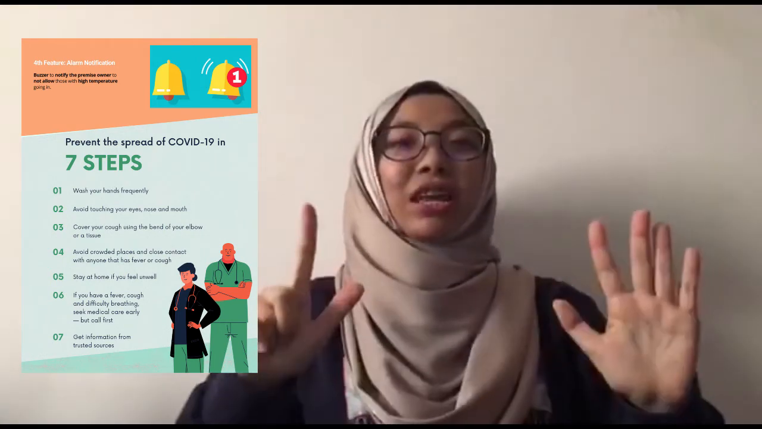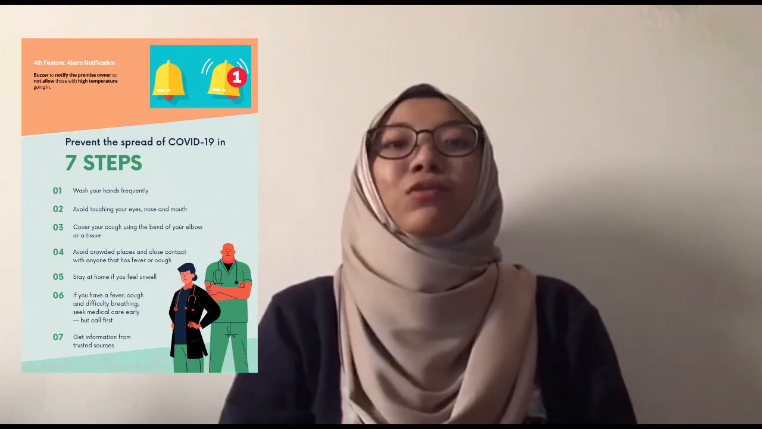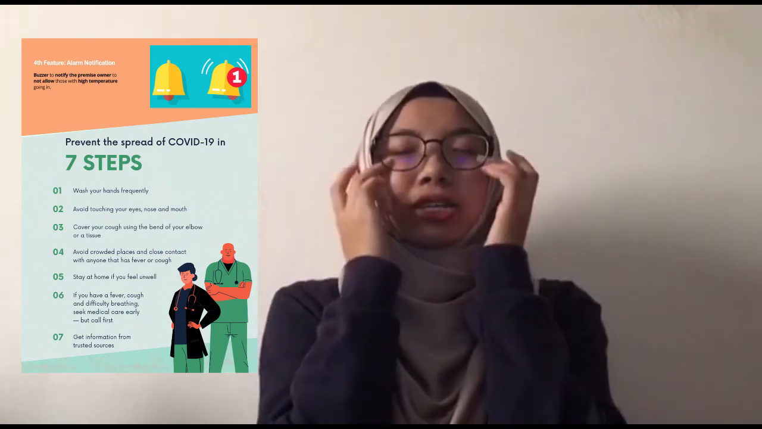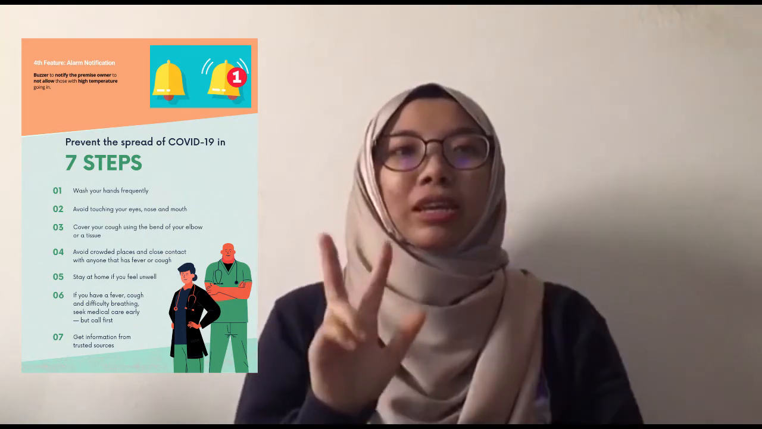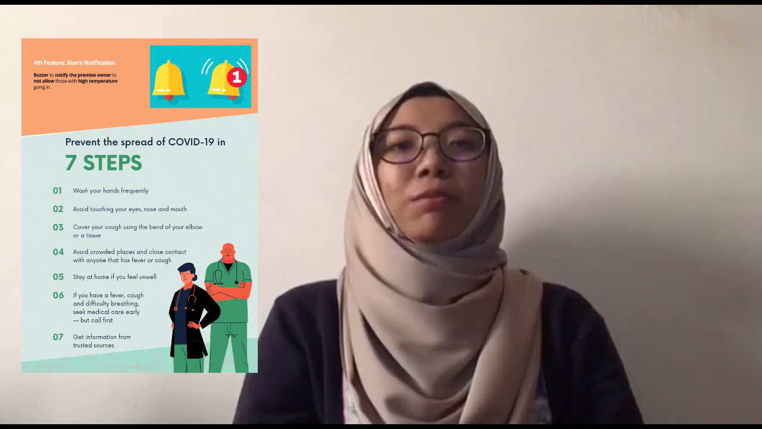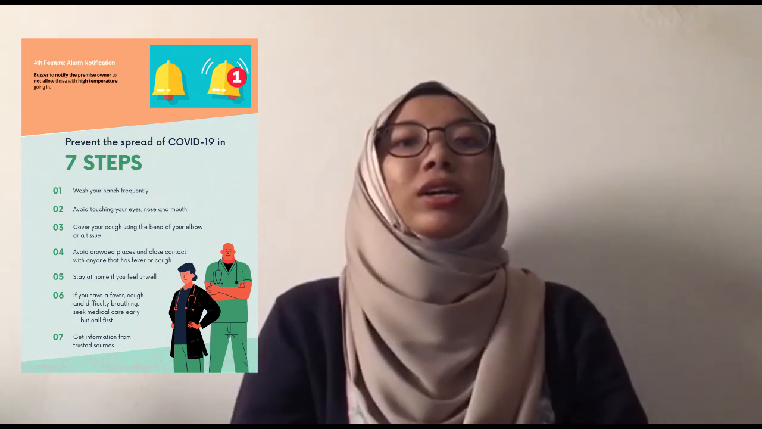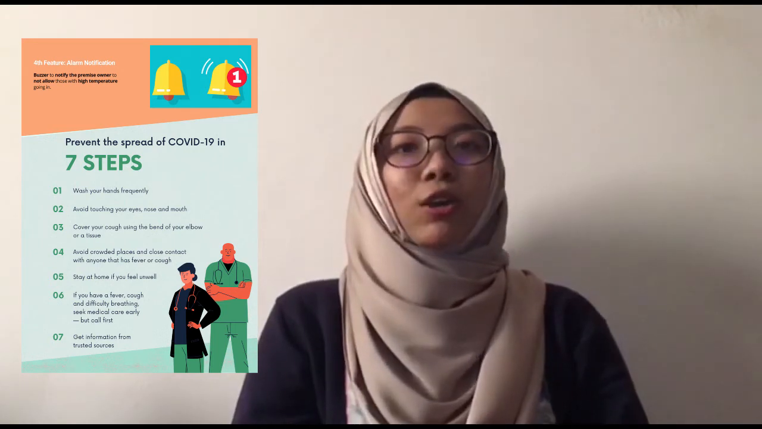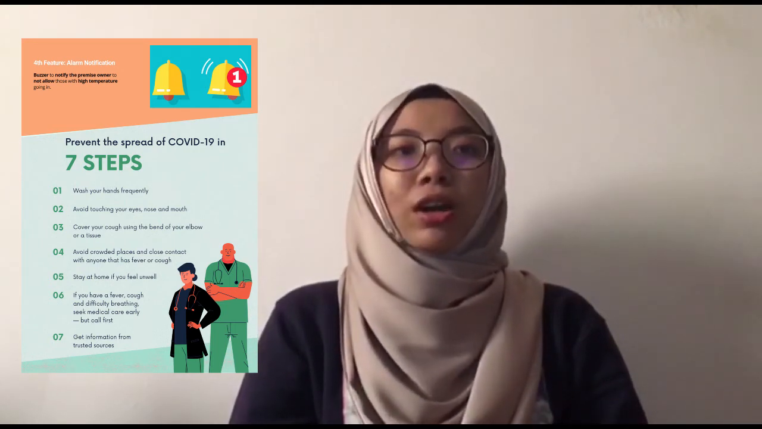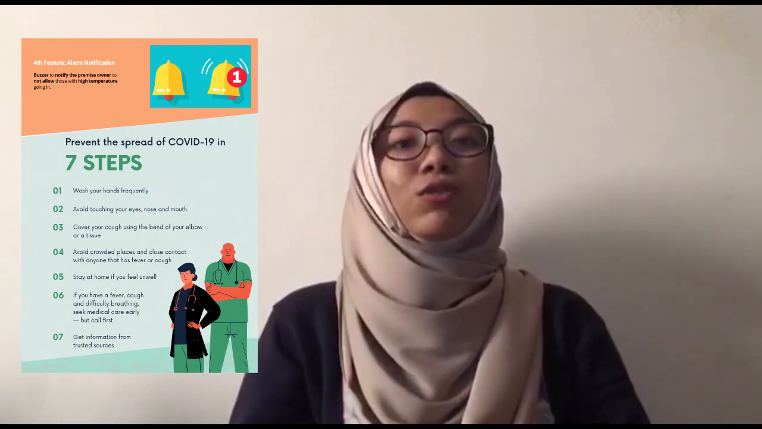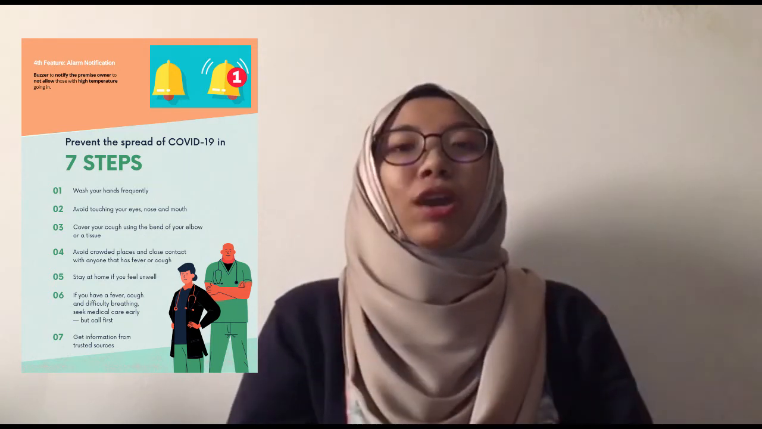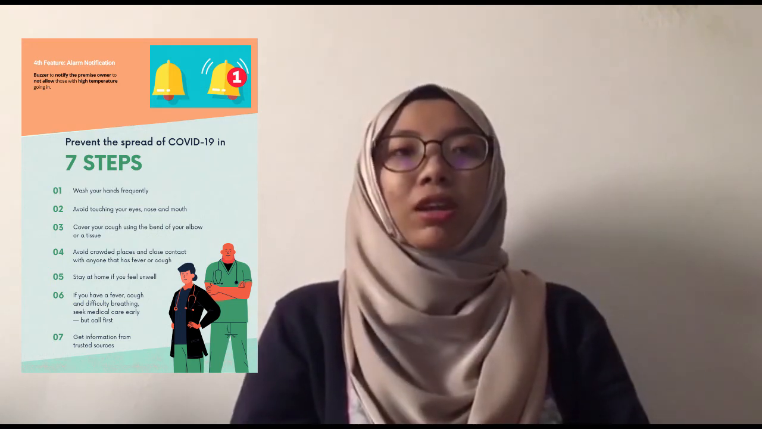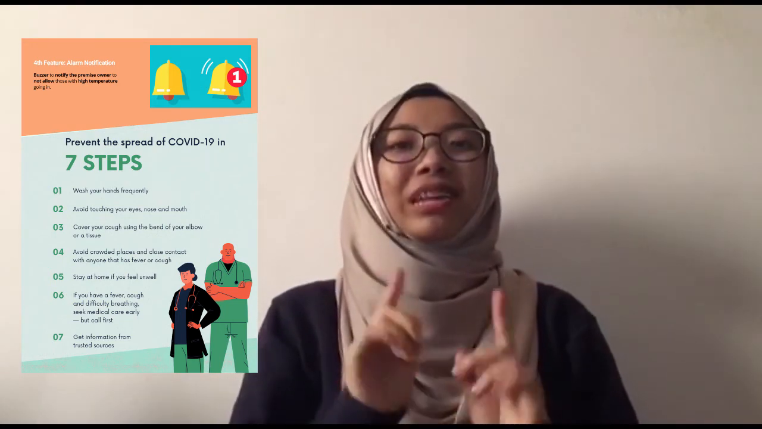There are 7 steps to prevent COVID-19. First, wash your hands frequently. Next, avoid touching your eyes, nose, and mouth. Third, cover your cough using the bend of your elbow or a tissue. Fourth, avoid crowded places and close contact with anyone that has fever or cough. Fifth, stay at home if you feel unwell. Sixth, if you have a fever, cough, and difficulty breathing, seek medical care early. Seventh, get information from trusted sources.